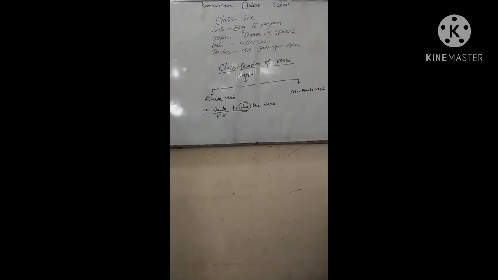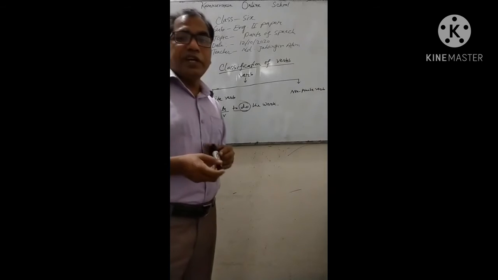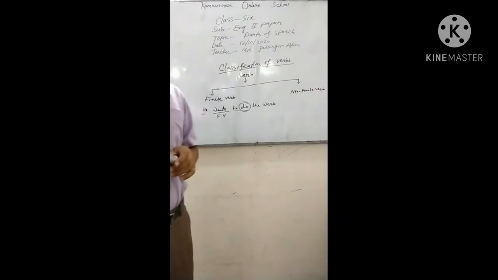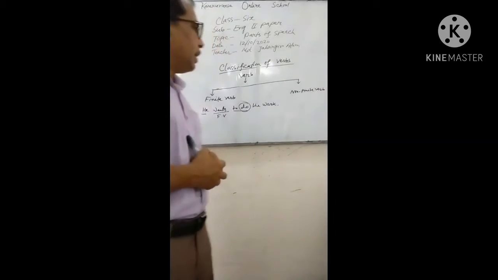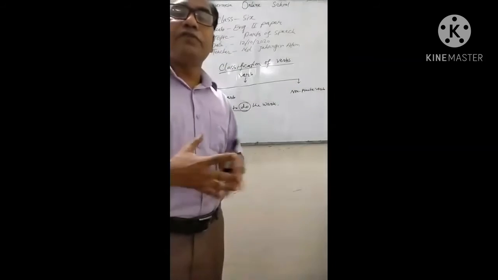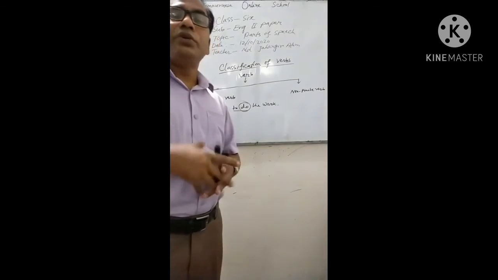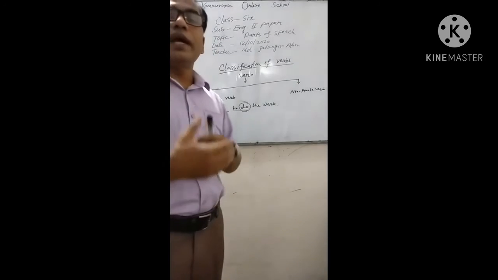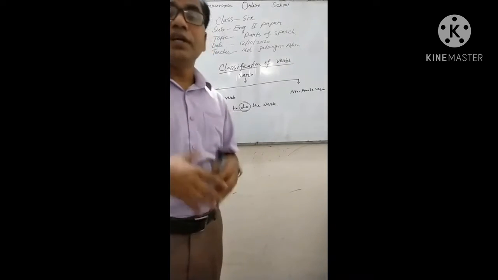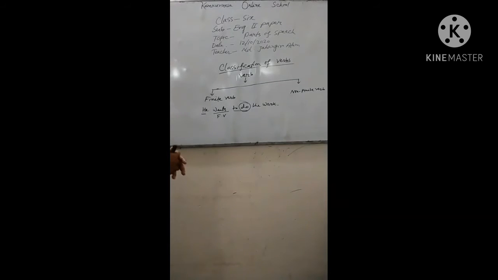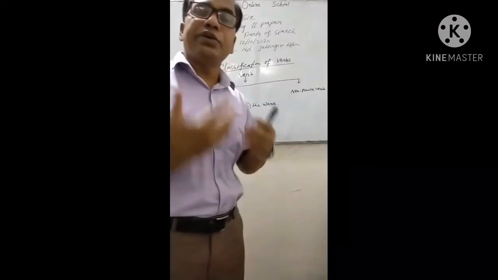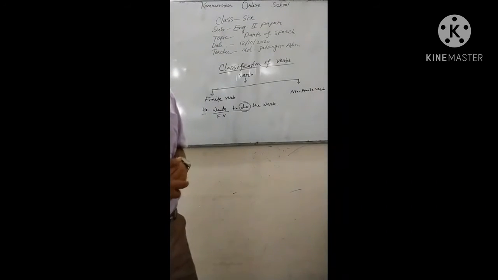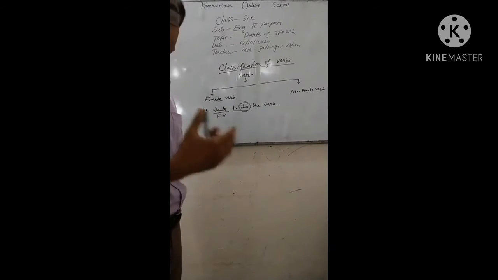Okay, and non-finite verb. Non-finite verb is that kind of verb which is not controlled by the subject, person and number. And non-finite verb is used in a sentence to extend the sentence, to add additional meaning to the sentence. Non-finite verb gives additional information in a sentence. So non-finite verb is the opposite of finite verb.